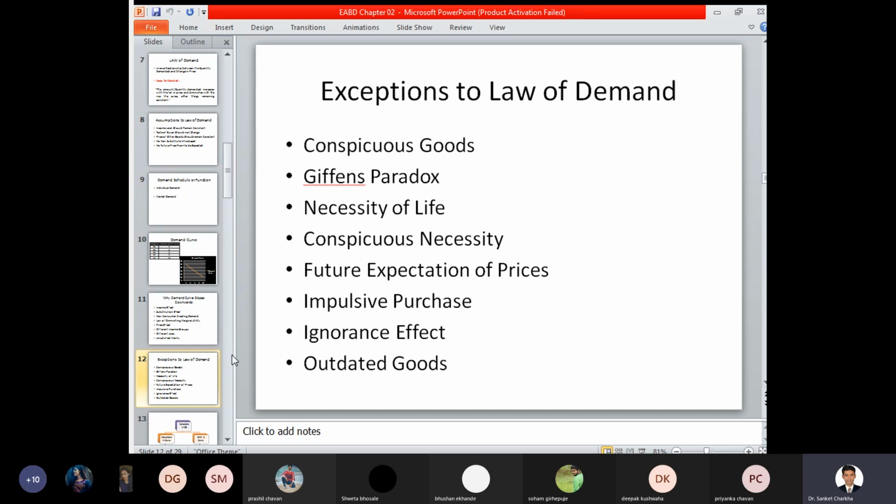Another concern at this stage is the concept of impulsive purchase. Impulsive purchase is a concern wherein, based on a certain influence, word of mouth, or certain listening, or certain marketing skills that have been applied, you start purchasing those products, whether it is affordable for you or not.